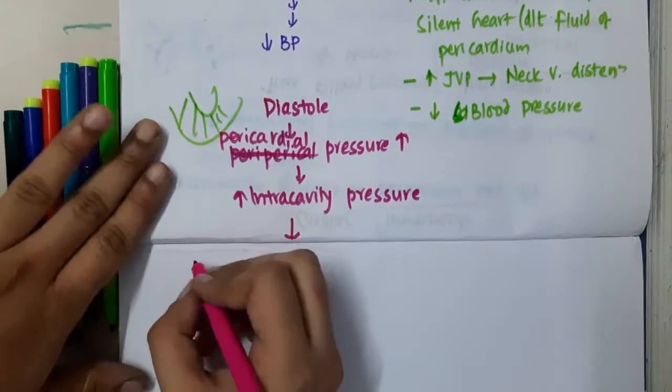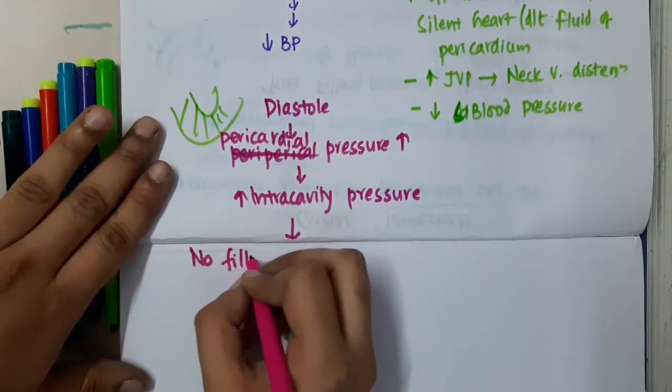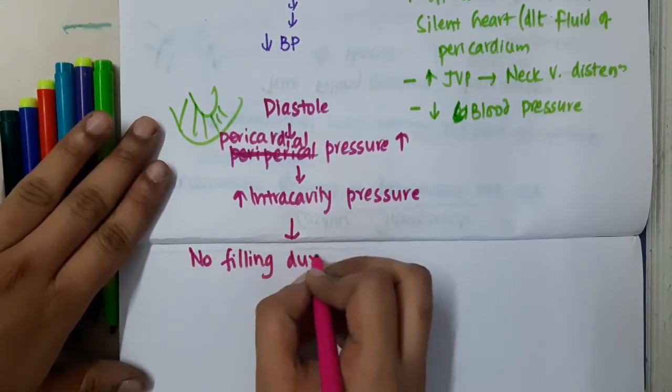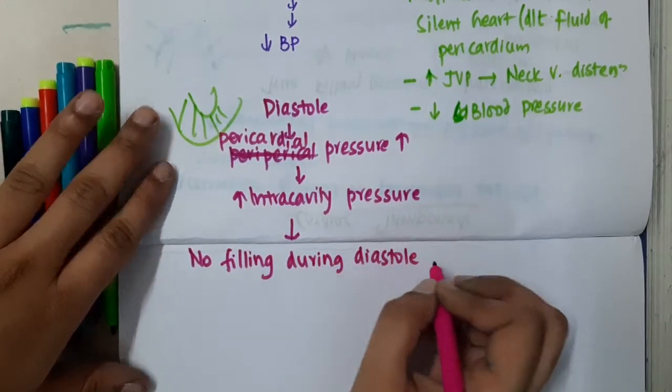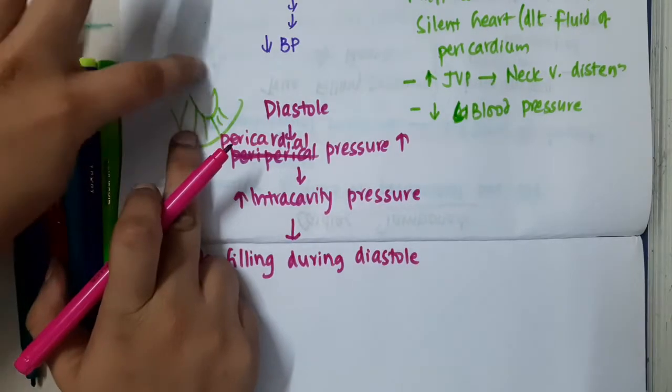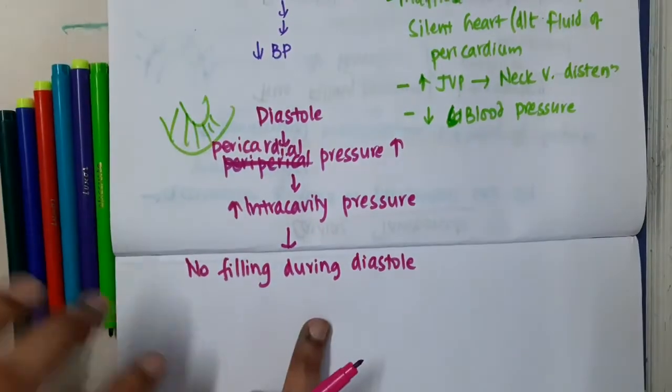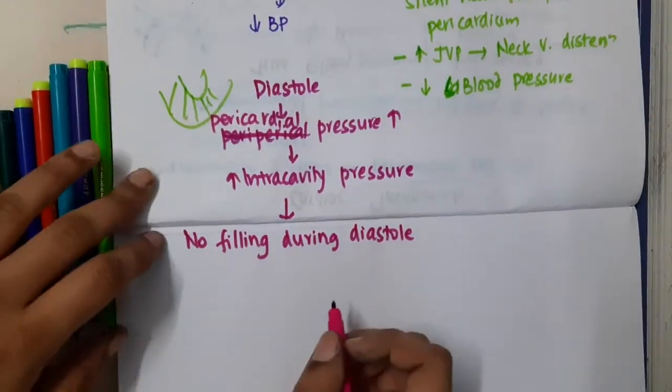Thus, as a result, no filling occurs during diastole, because pericardial pressure increases and the intracavitary pressure also increases.